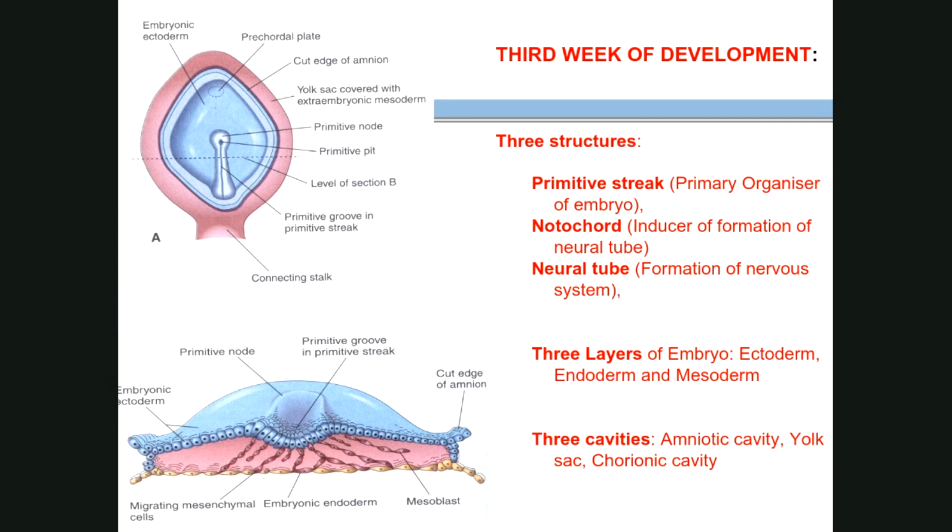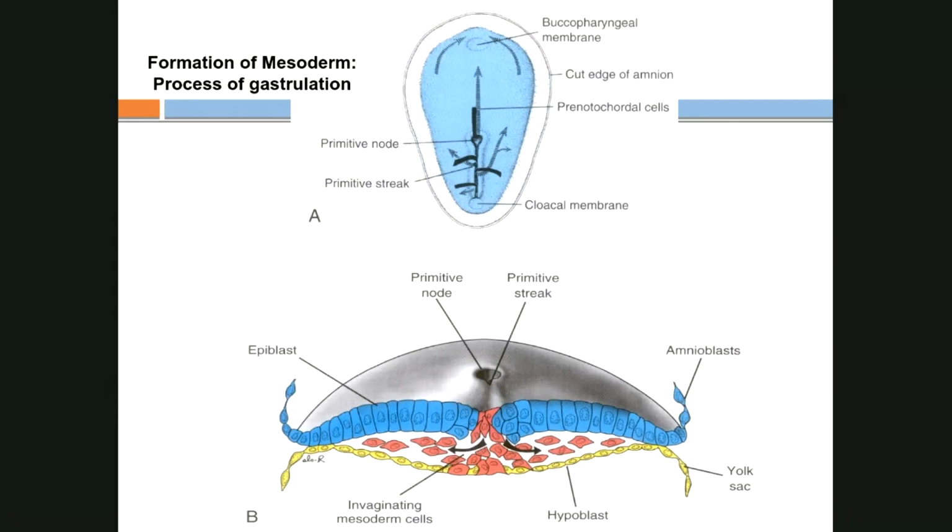So let's discuss the primitive streak in a little more detail and its relevant abnormality. As you can see, in the caudal part of the embryonic disc, seen from the top, there is a streak-like arrangement known as the primitive streak.